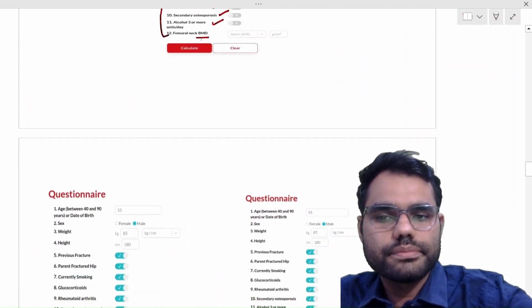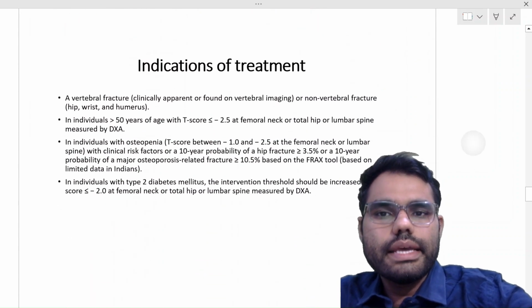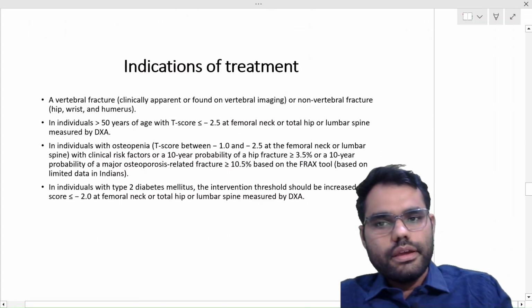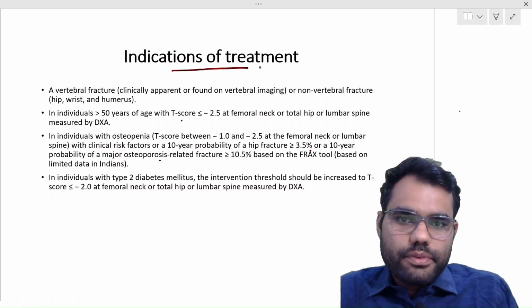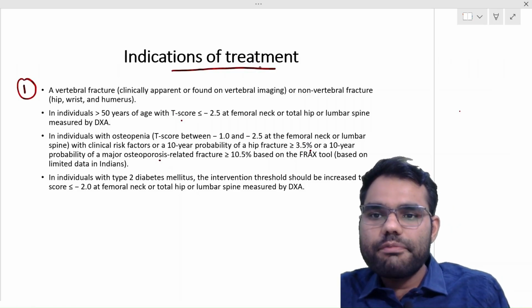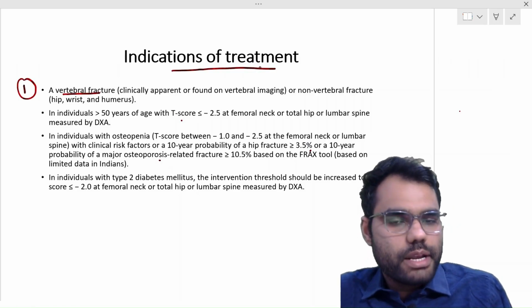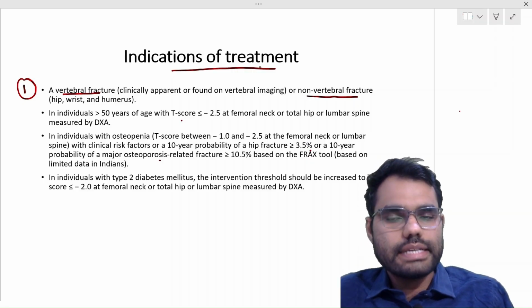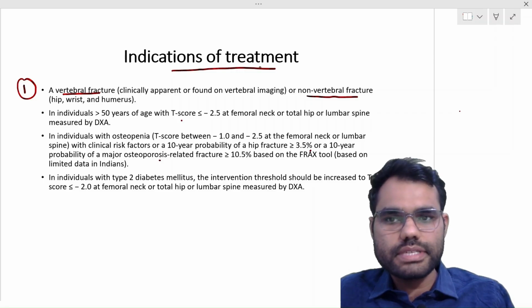And once we know that yes, the patient is having osteoporosis, now comes the question: when do we treat a patient? So the indications of treatment of osteoporosis. Number one is any patient having a vertebral fracture or a non-vertebral fracture by a trivial trauma, or the fragility fractures of these sites, is an indication for treatment for osteoporosis.